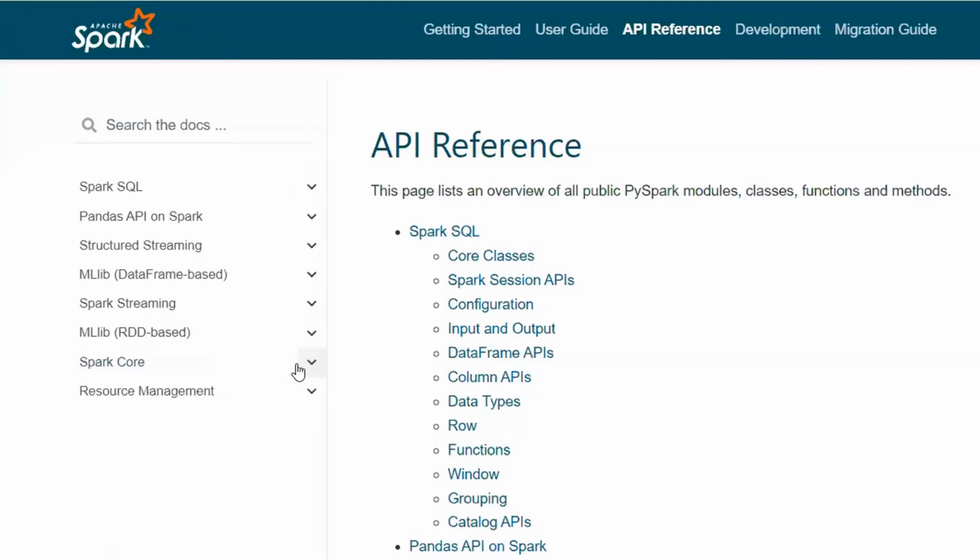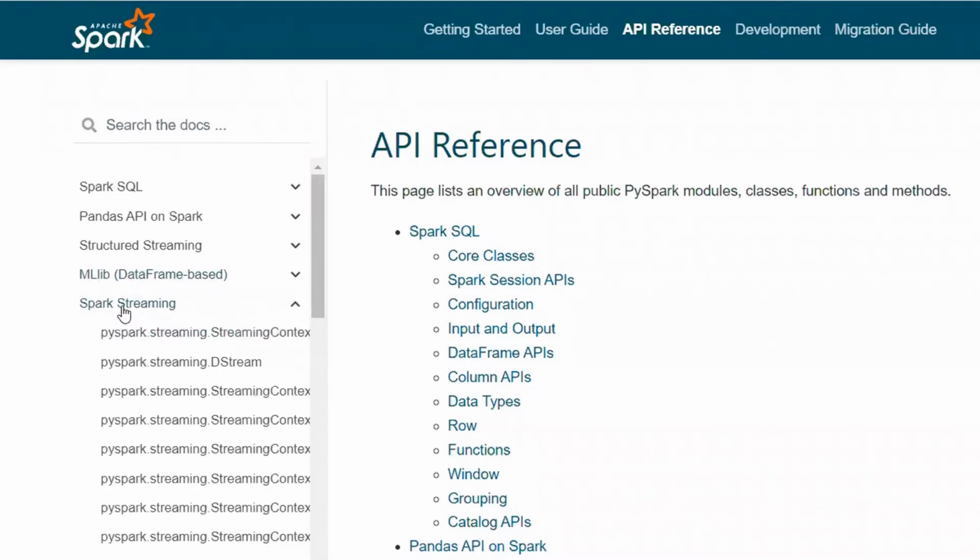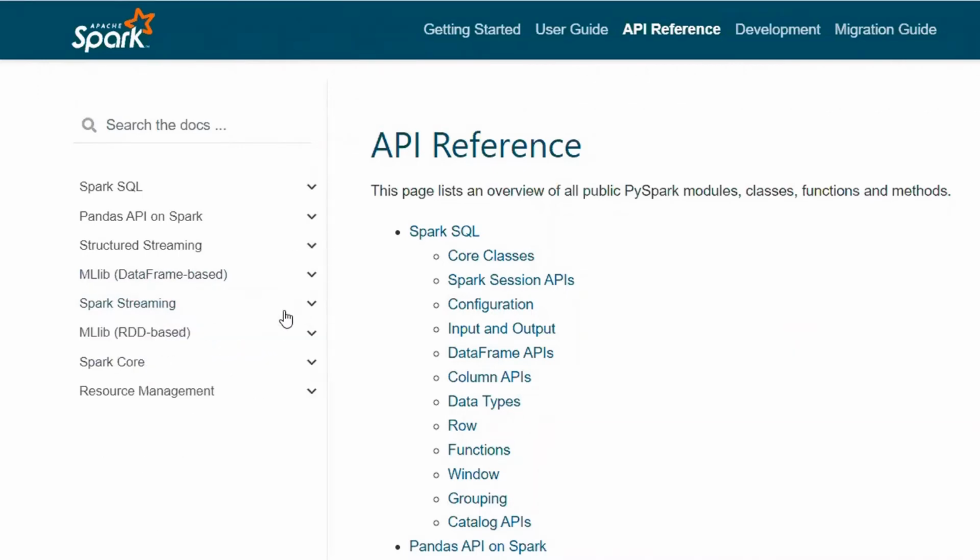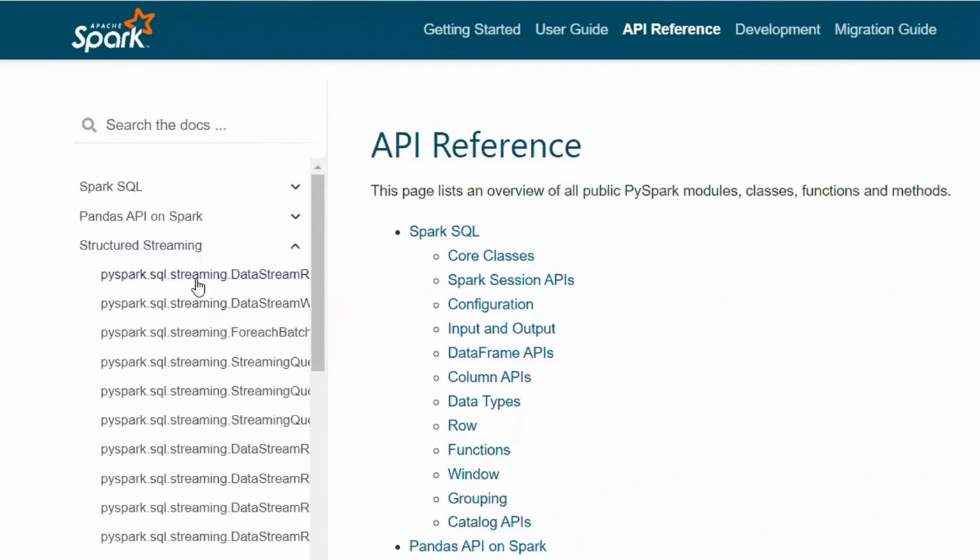Then they built MLlib on top of it. Then they built Spark Streaming on top of it, right? And then they rebuilt MLlib using DataFrame based APIs. So this MLlib was RDD based, if you look at this, and this MLlib is DataFrame based. This one is Spark Streaming, which was built using DStream APIs, on top of the RDD APIs. Then they rebuilt the entire streaming using the Structured Streaming APIs, this package, right? So this one is based on the DataFrame API.